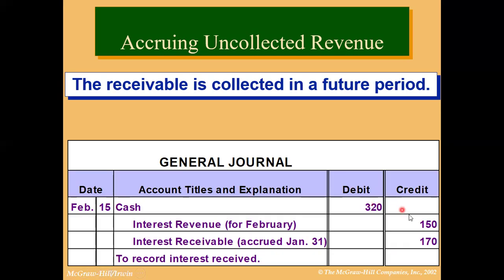Cash debit, interest revenue credit, and interest receivable credit by 170. This is to record interest actually received. This would be the payment journal entry on February 15th. This is an example of accruing uncollected revenue. You have provided services or the revenue is earned, but payment is being made later.